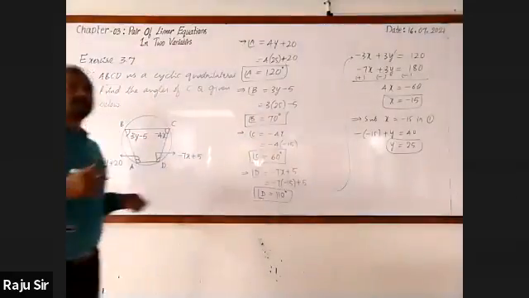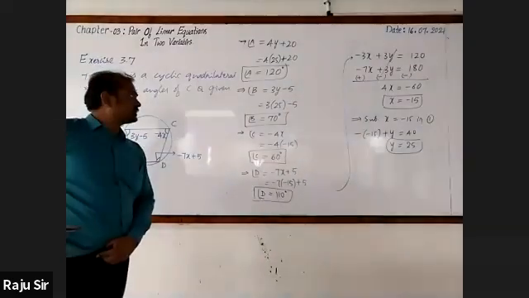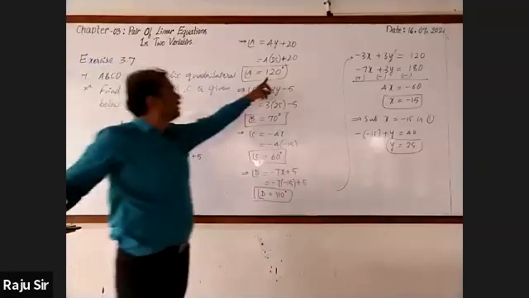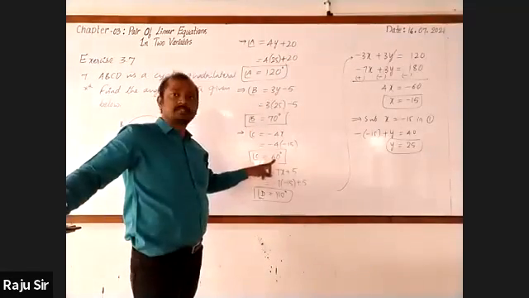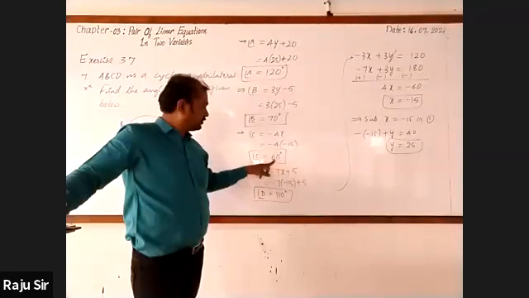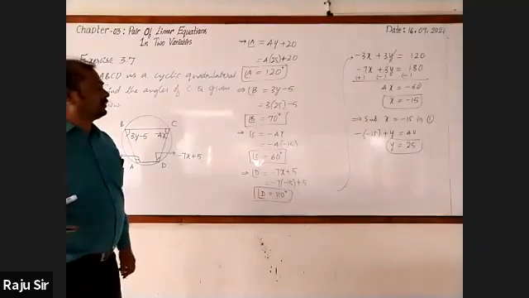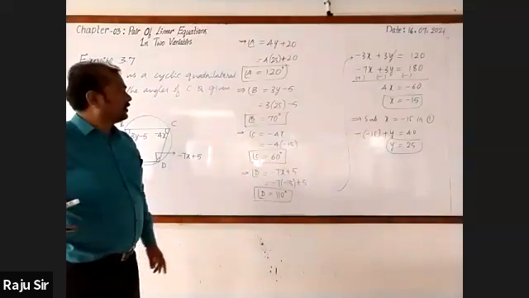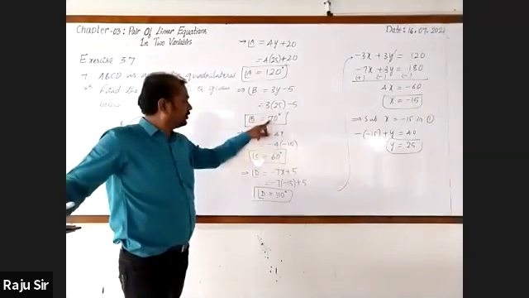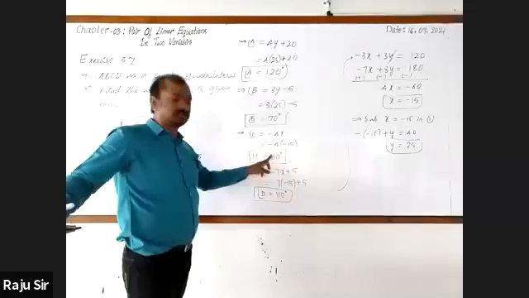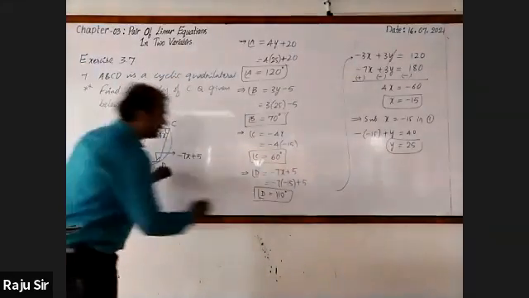If we add all of them, we should get 360, because the sum of interior angles of a quadrilateral is 360. Let us take it out. 120 plus 70, 190, plus 60 is 250. 250 plus 110, 360. Yes. Another way: 110 plus 70, 180. 120 plus 60, 180. 180 plus 180, 360. Correct again. So write the conclusion.